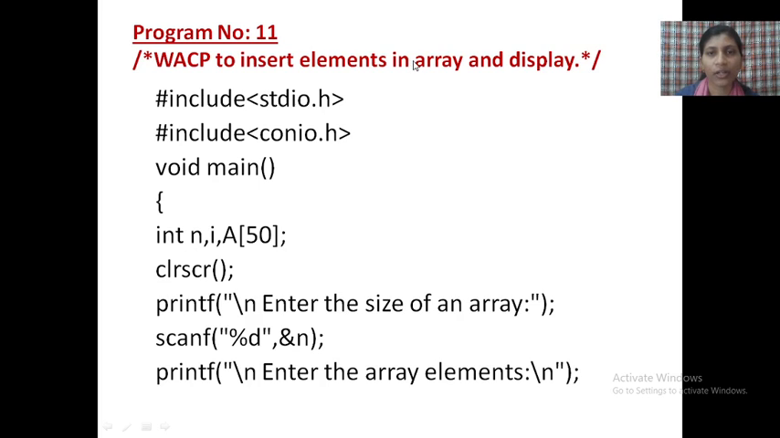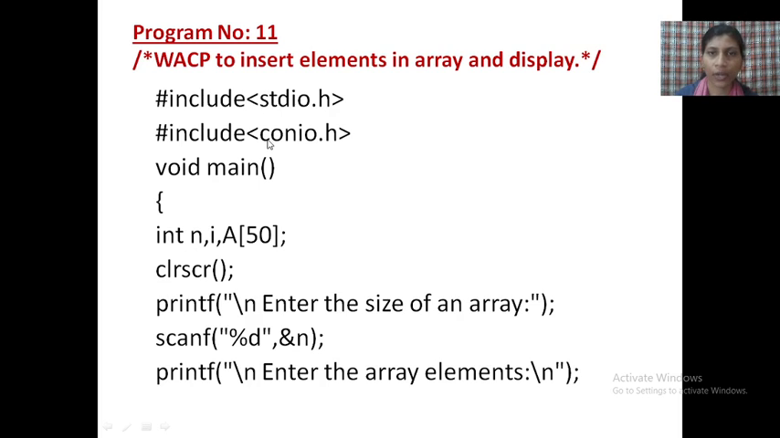Array means what? The definition of array is that it is a homogeneous collection of data, meaning we can collect a number of data in it. See here, a of 5. A of 5 means there are any 5 values, any 5 numbers. That is called an array, a homogeneous collection of data.